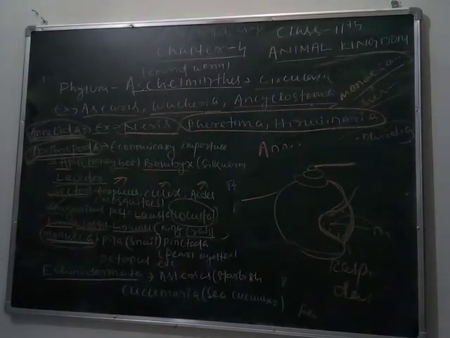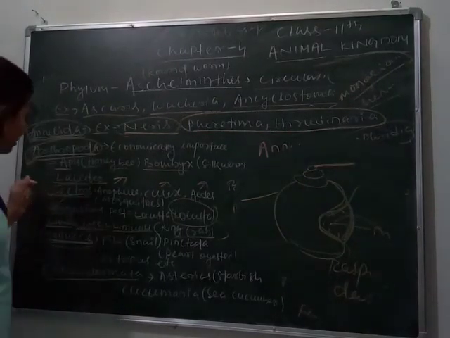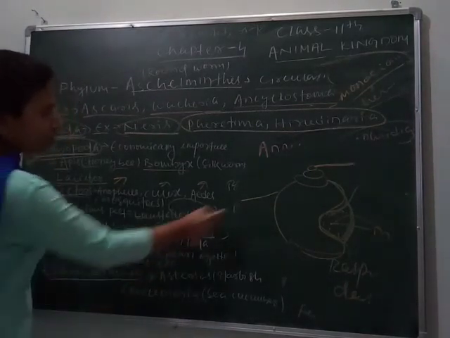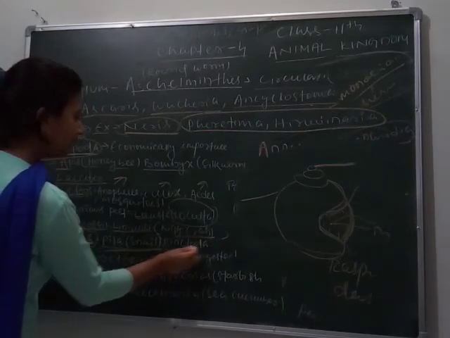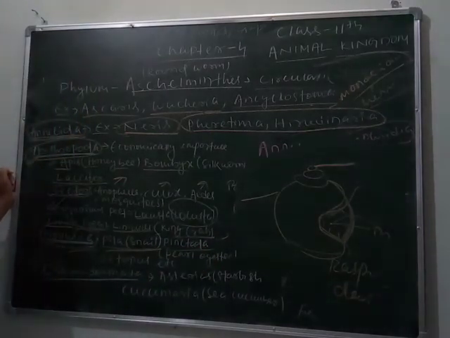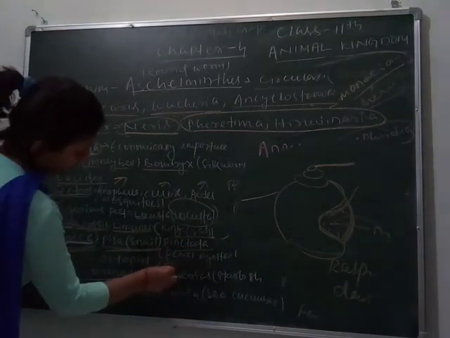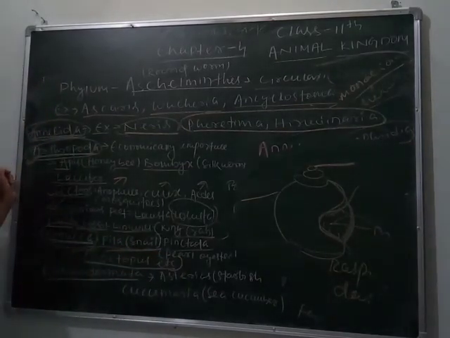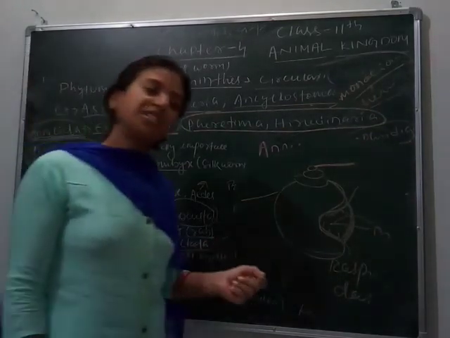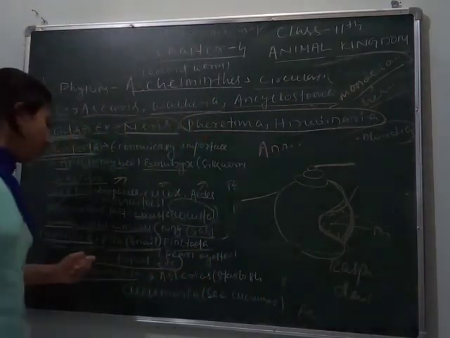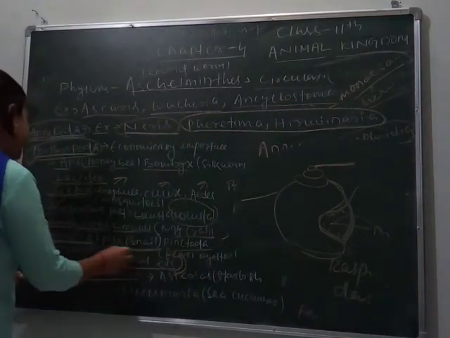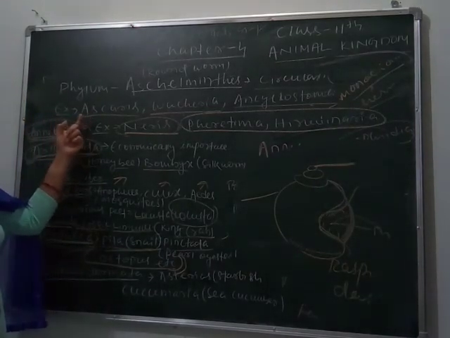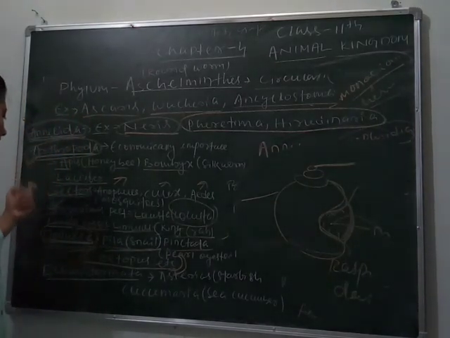Next, the examples of Mollusca are Pila, which I have already told you. This is Pila. Then Pinctada. Octopus also comes under this. If you have not seen an octopus, when the school opens, I will show you. Octopus is kept as a specimen in our school. So these are the most important examples you know today about the phylum Aschelminthes, then Arthropoda and Mollusca.